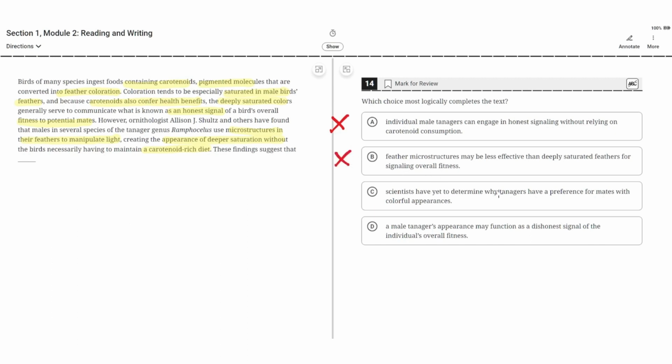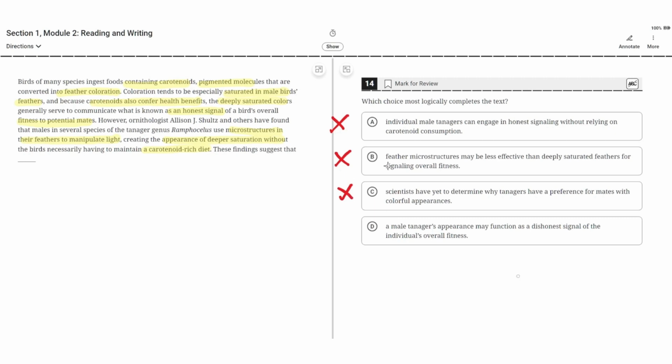C. Scientists have yet to determine why tanagers have a preference for mates with colorful appearances. This is incorrect because scientists do know why, and that's because more colorful appearances means that the bird is more fit because they have eaten more carotenoids. So C is incorrect. And D.